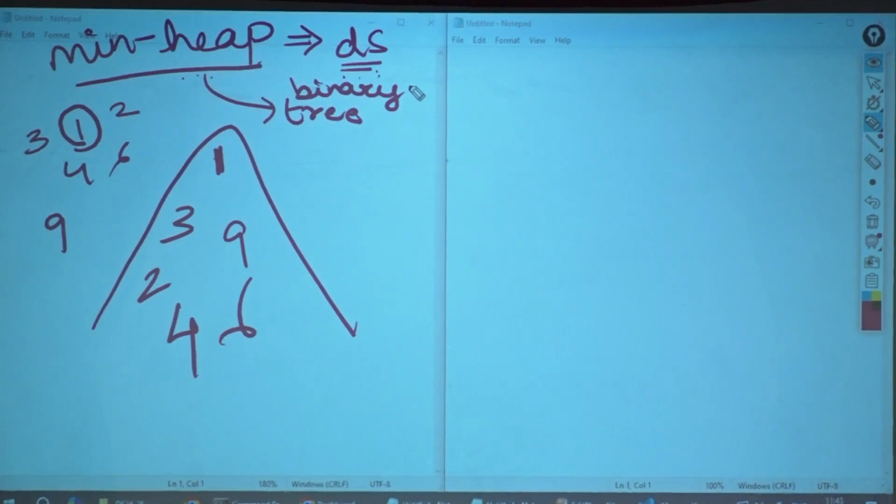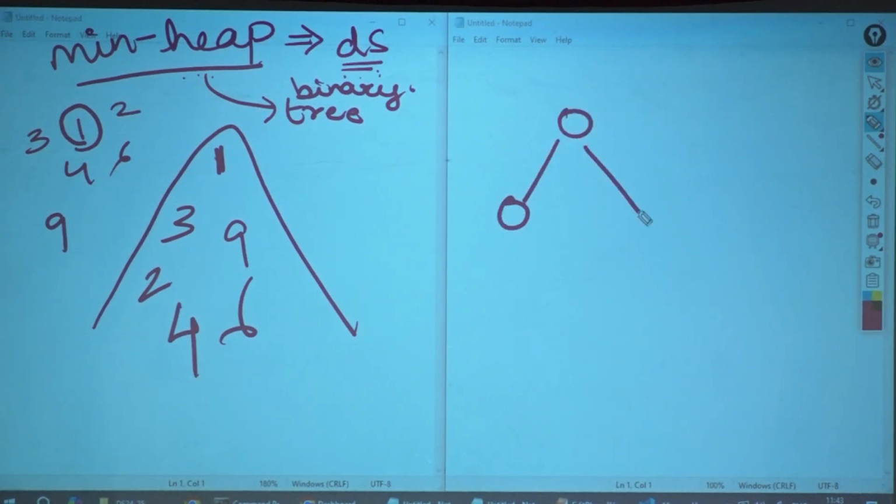A complete binary tree means, is this a complete binary tree? All the levels are either 0 or 2. Are we clear? So this is a complete binary tree.